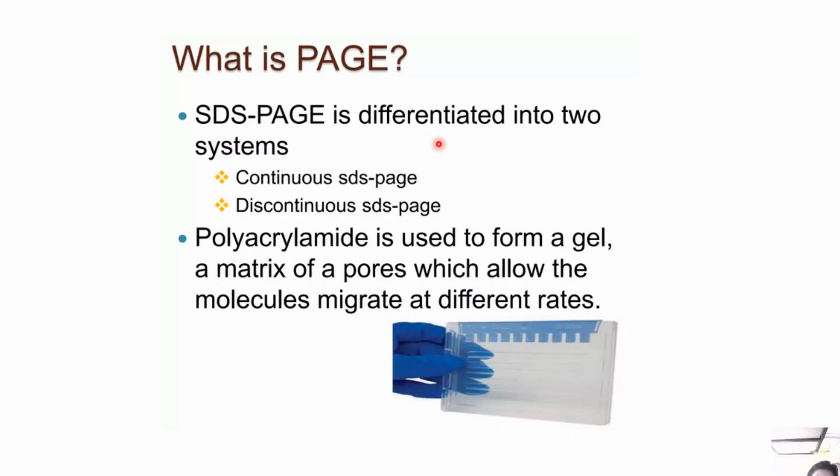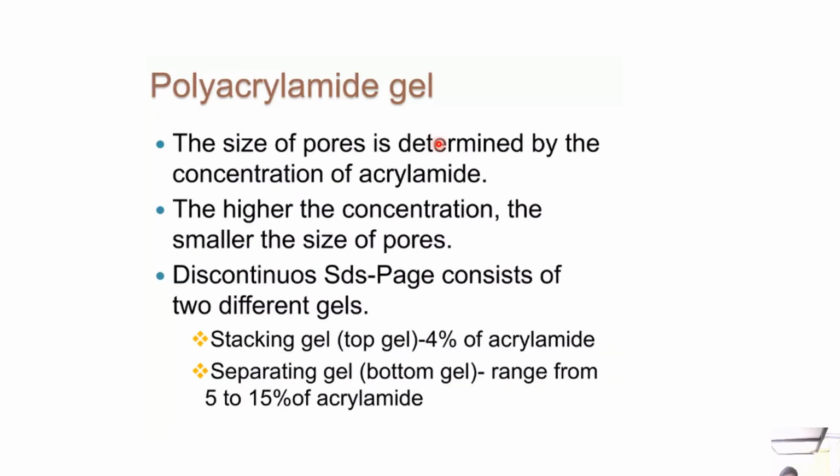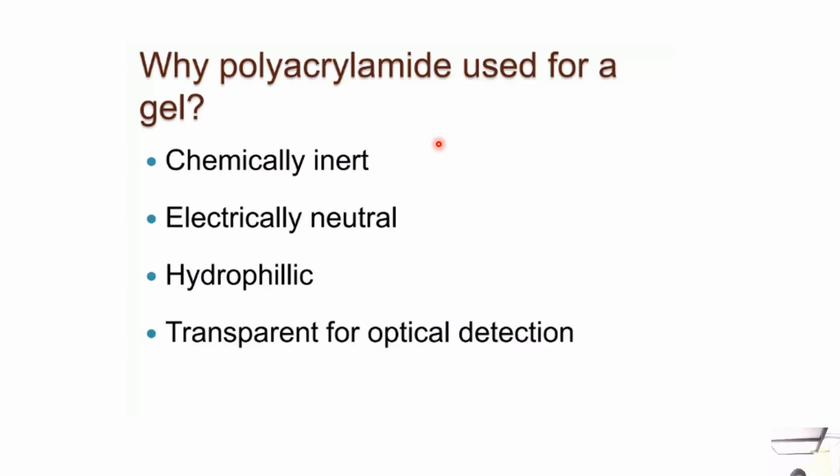Now polyacrylamide is used to form a gel, a matrix of pores which allow the molecules to migrate at different rates. The size of the pores is determined by the concentration of the acrylamide. The higher the concentration, the smaller the size of the pores. The discontinuous SDS-PAGE consists of two different gels: a stacking gel of 5% acrylamide and a separating gel, or the running gel, which ranges from 8 to 15% acrylamide depending on the protein size you want to separate.